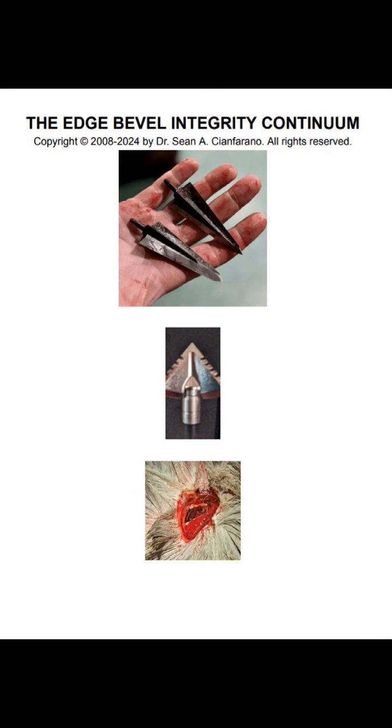The PS, perceived sharpness, of a 15 thousandths of an inch thick 15 degree double bevel will register much higher than that of a 90 thousandths of an inch thick 60 degree double bevel of the same sharpness. Even though they're the same sharpness, the 15 thousandths of an inch thick 15 degree double bevel will have much higher perceived sharpness than the 90 thousandths of an inch thick 60 degree double bevel. Which one would you rather shoot? I'd rather shoot the 90 thousandths of an inch thick 60 degree double bevel.